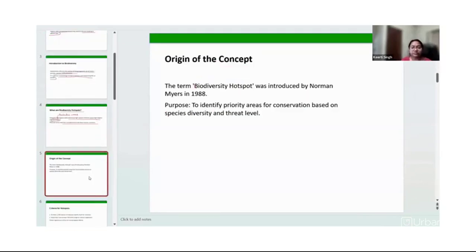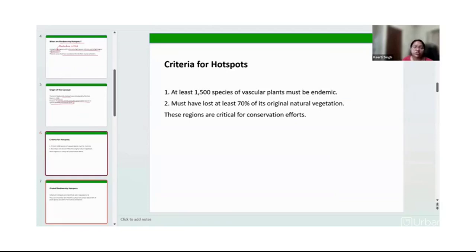So this biodiversity hotspot concept was introduced by Norman Myers, right? And his purpose was to identify priority areas for conservation based on species diversity and threat level, right? So when we say a particular area is a hotspot, what is the criteria associated with it?